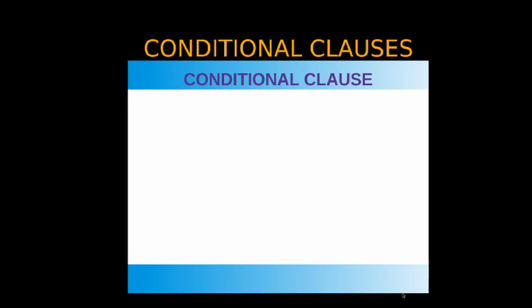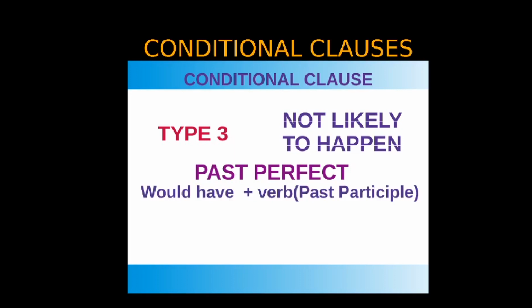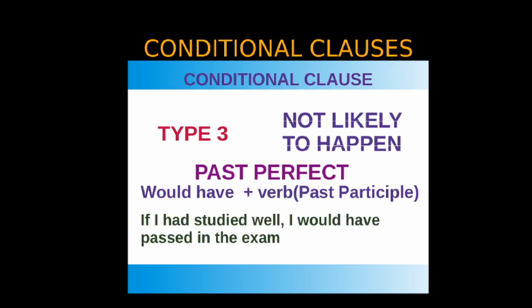Okay, now let's come to type 3, which is not likely to happen. It uses the past perfect tense of the verb. And here it follows the structure of would have plus verb in its past participle. If I had studied well, I would have passed in the exam.